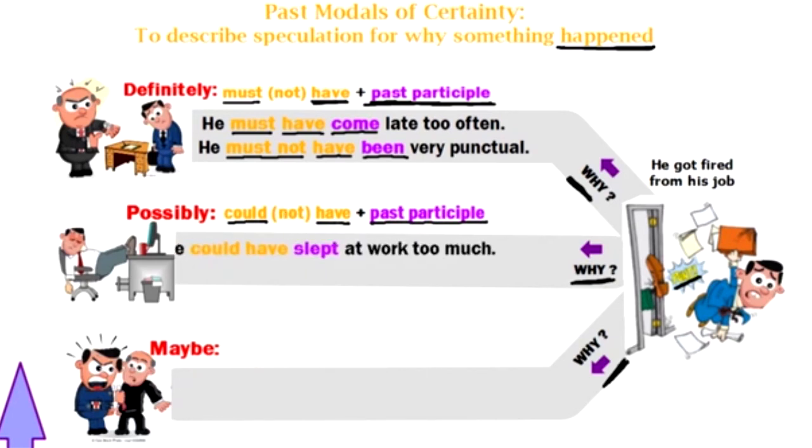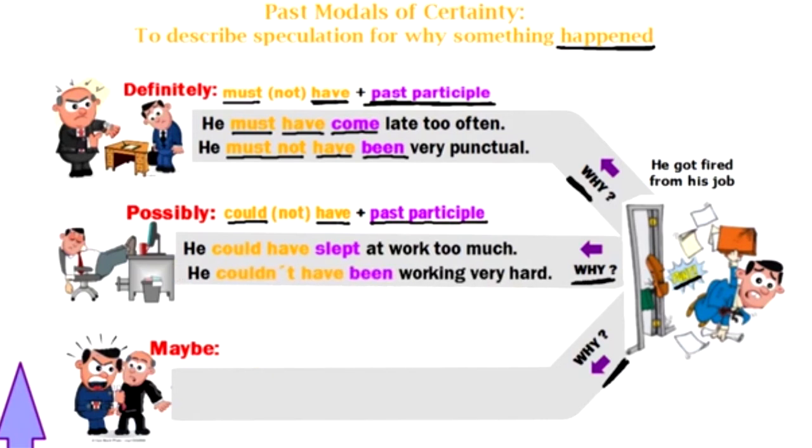So let's look at an example. Why was he fired? He could have slept at work too much, right? Or I think, why was he fired? Well, he couldn't have been working very hard, right? So I'm using my modal could, have, past modal, plus the past participle, or in the negative, couldn't, have, and the past participle to talk about the possibility for why he got fired, right? The possibility.